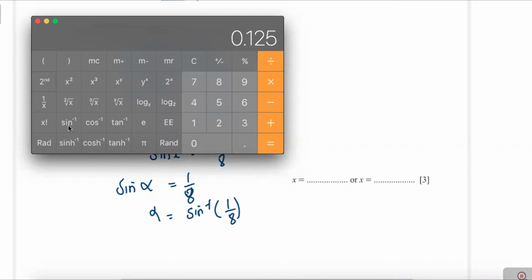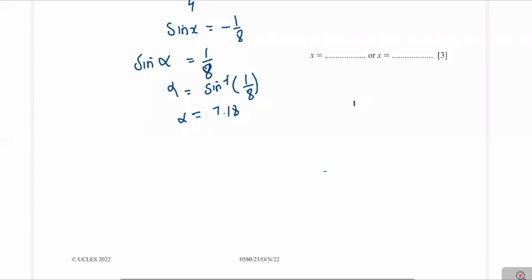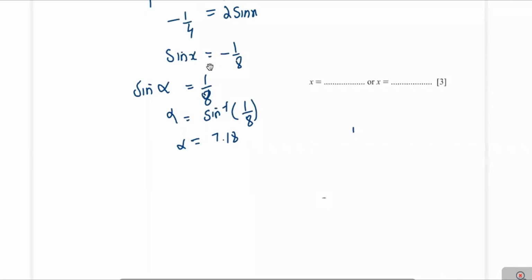Now we take the sine inverse. That is equal to 7.18. Now the acute angle is 7.18, but you see here sine x is a negative value.